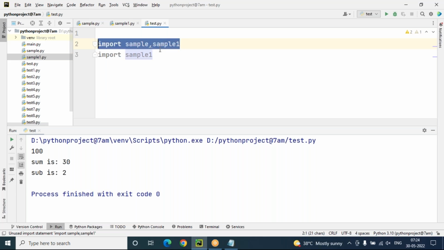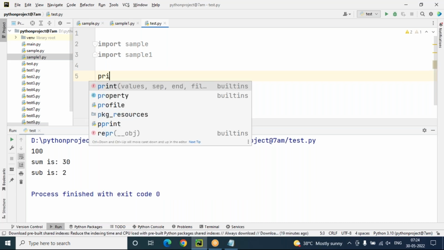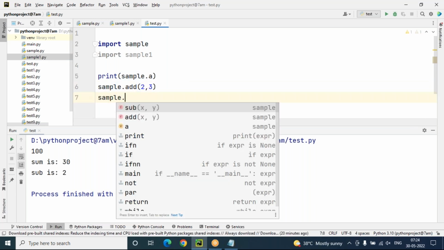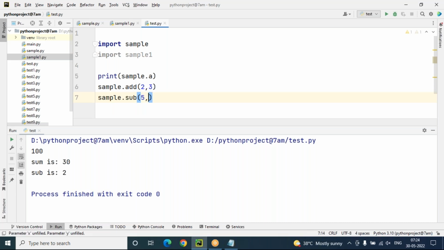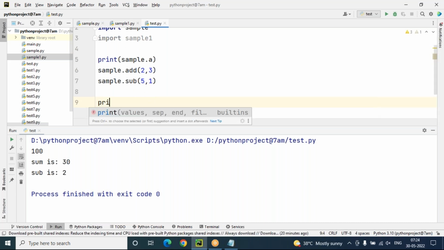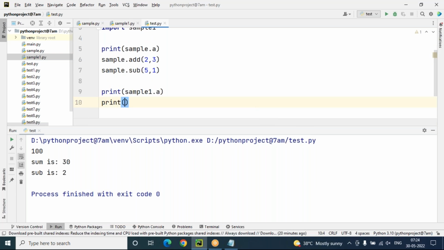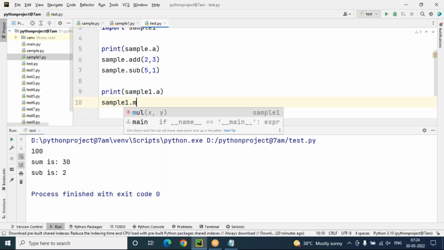Either this one you can use or this one. If you import like this, I first access the sample module variable, sample.a. Then sample.add, adding two numbers, and sample.sub, subtraction. Next, to print the sample1 variable I access sample1.a, and call the function sample1.multiply.